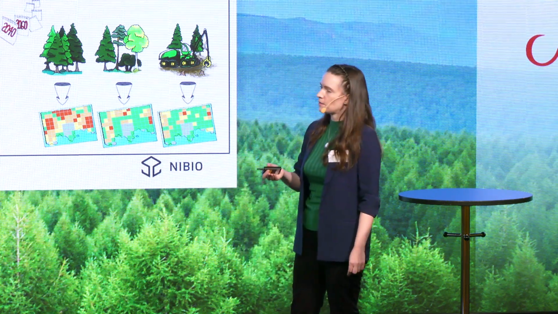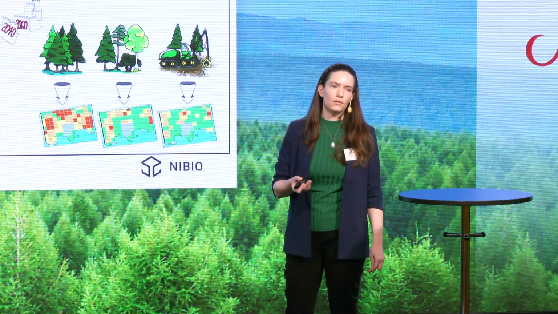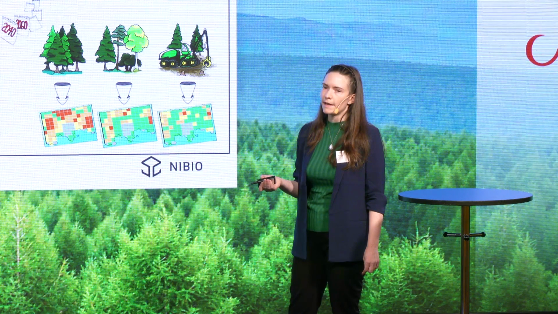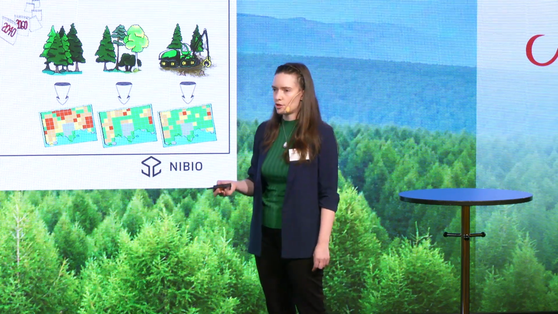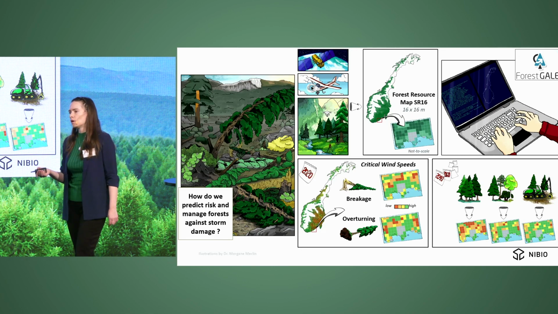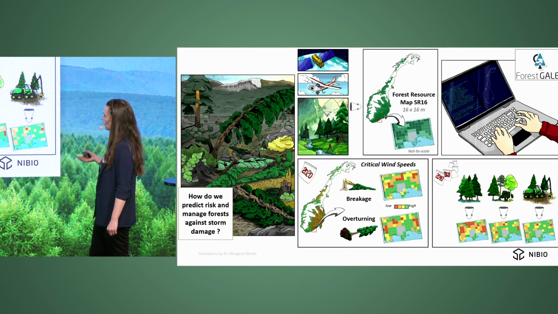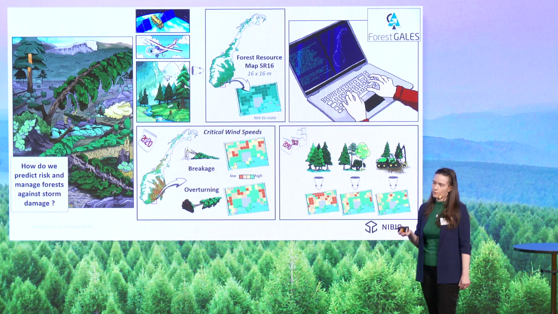Second, we need to translate these forest characteristics into a simple risk metric. The ForestGALES model developed by Forest Research in the UK is a process-based model that does just that. It calculates the critical wind speed, so the wind speed at which stem breakage or tree uprooting occurs, for a single stand or a single tree. By applying ForestGALES to the Norwegian forest map, we obtain a current map of the vulnerability of forest to storm damage for the 3 billion forest pixels in Norway.